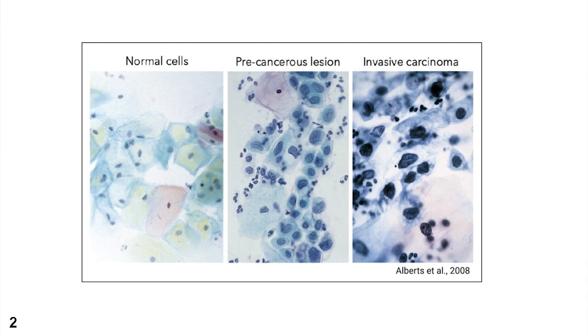And it turns out that a loss of size control is a nearly universal feature of cancer. So here what we're looking at are cervical epithelial cells. And what we can see is that cell size becomes increasingly dysregulated as cells become increasingly oncogenic. And this brings up an important question of how and why do cancer cells lack proper size control?